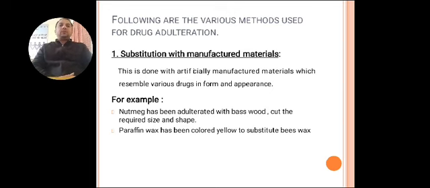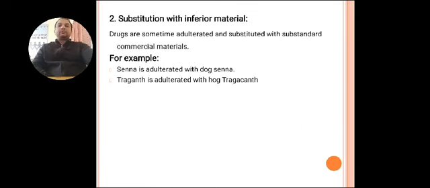Following are the various methods used for drug adulteration. First, substitution with manufactured material. This is done with artificially manufactured material which resembles various drugs in form and appearance. For example, nutmeg has been adulterated with basswood cut to the required size and shape. Paraffin wax has been colored yellow to substitute beeswax.